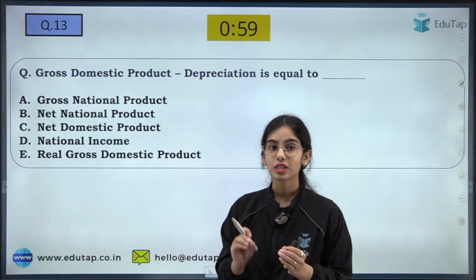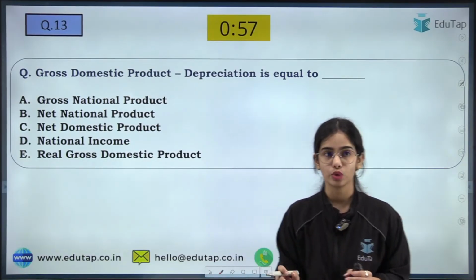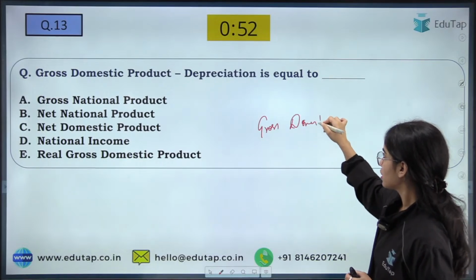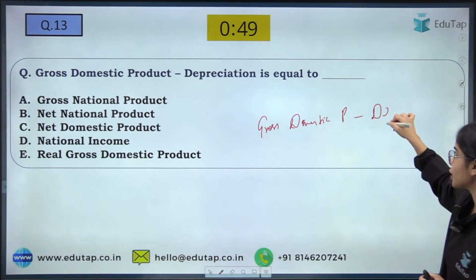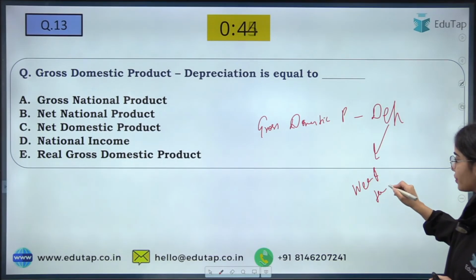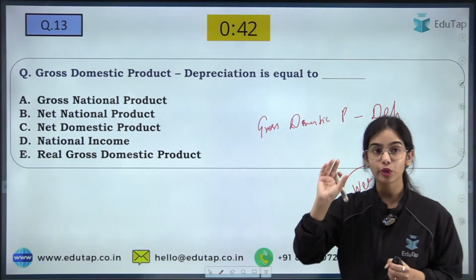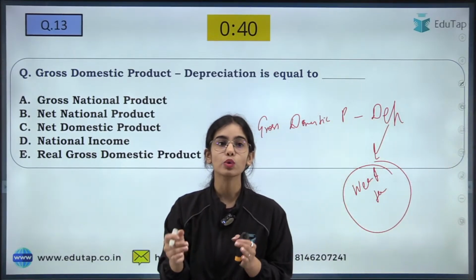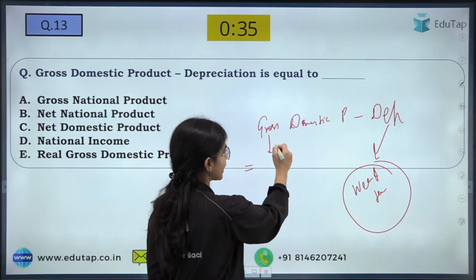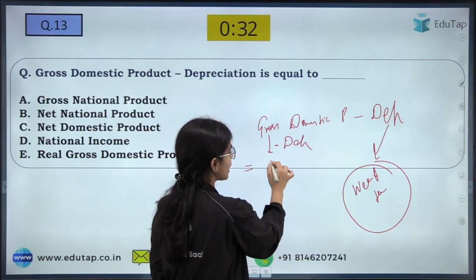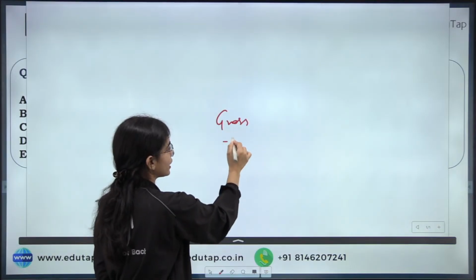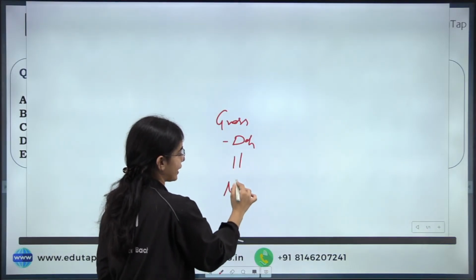Okay. Next, GDP minus depreciation is equal to. So we have gross domestic product. Depreciation is the wear and tear of machinery. If we are deducting the depreciation from the gross domestic product, we are coming to net domestic product. If we are deducting depreciation from gross, we come to net. So simply the idea is that from the gross, if you deduct the depreciation, you come to net.